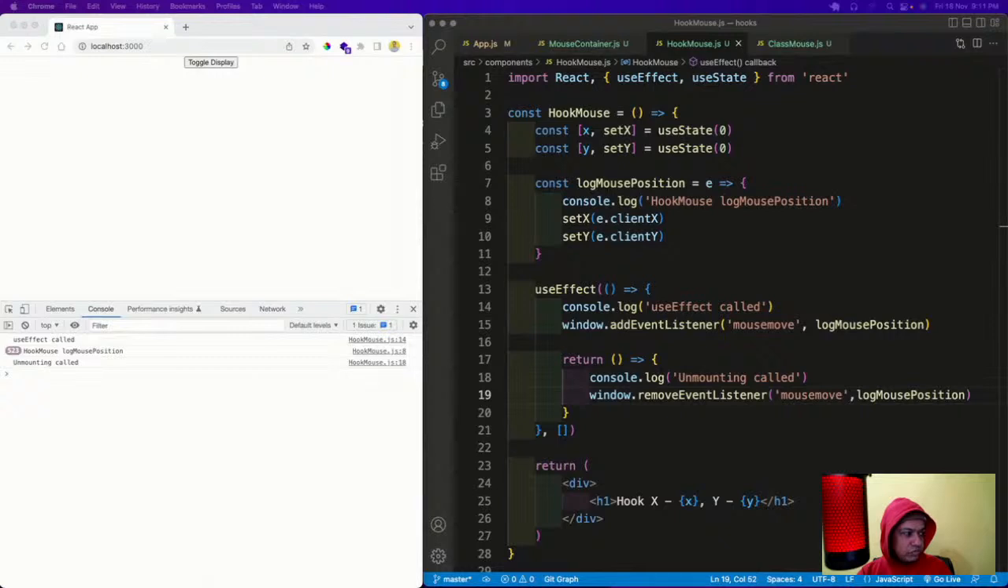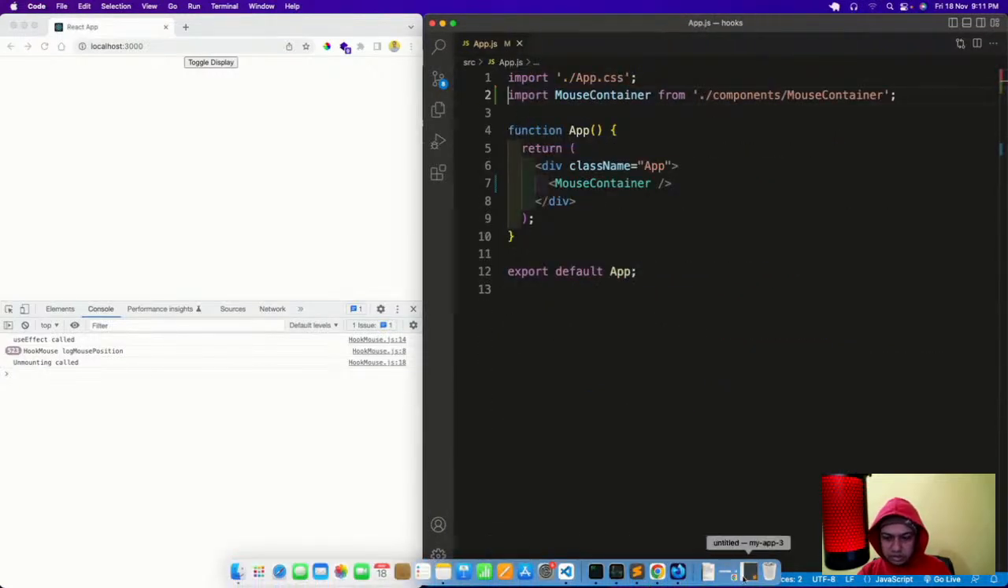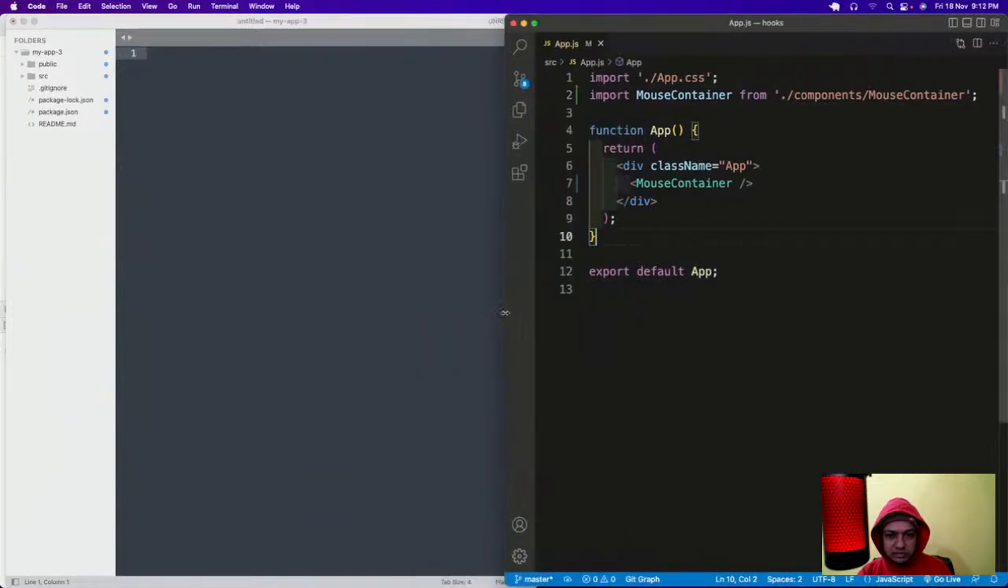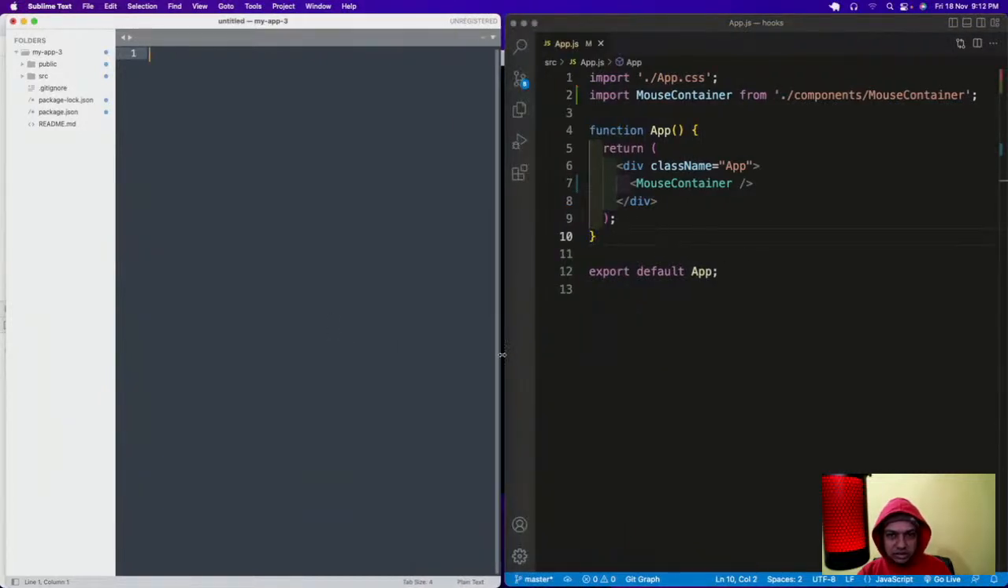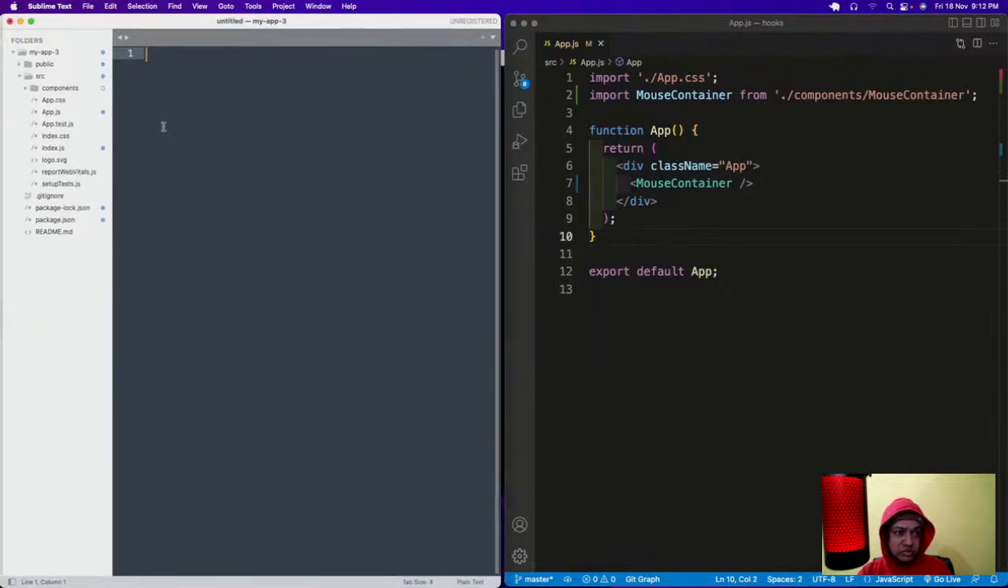Now we're going to do one more useEffect, which is the last useEffect, and we're going to learn how to do an API call with this. For the API call, I'm going to open old code here. Hari might have told something like this code. This is class based code, so I always tell this to my students.